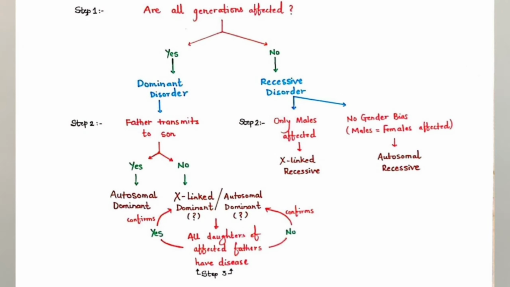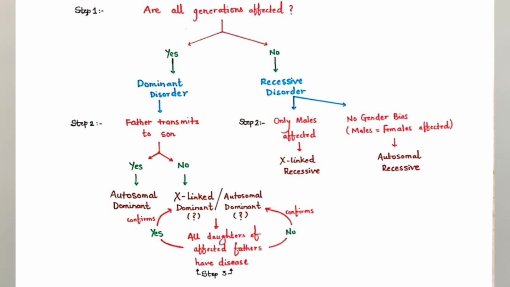We now look at a flowchart that will help us summarize the genetic disorders and help us identify the mode of inheritance from a given pedigree chart. In a pedigree chart, we ask the first question: are all generations affected? If the answer is yes, then it is a dominant disorder. If the answer is no, then it is a recessive disorder.